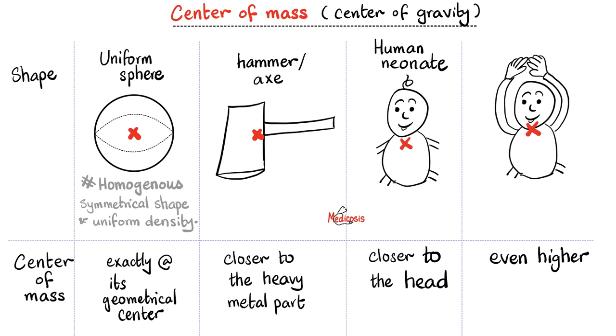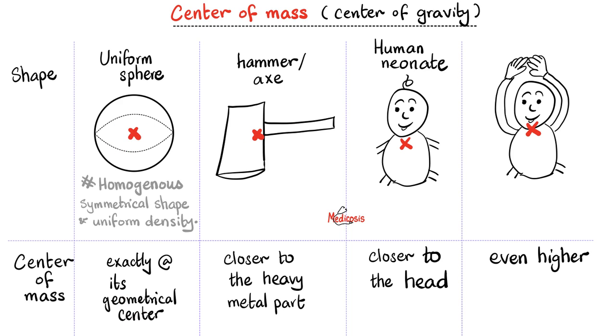Quick notes on the center of mass or center of gravity. Each object has a center of mass or a center of gravity. For example, if I give you a uniform sphere that is solid on the inside, it is a homogeneous sphere. What do you mean? Symmetrical shape and uniform density throughout the object. Okay, where's the center of mass for this object? Exactly in the center, precisely in its geometrical center.